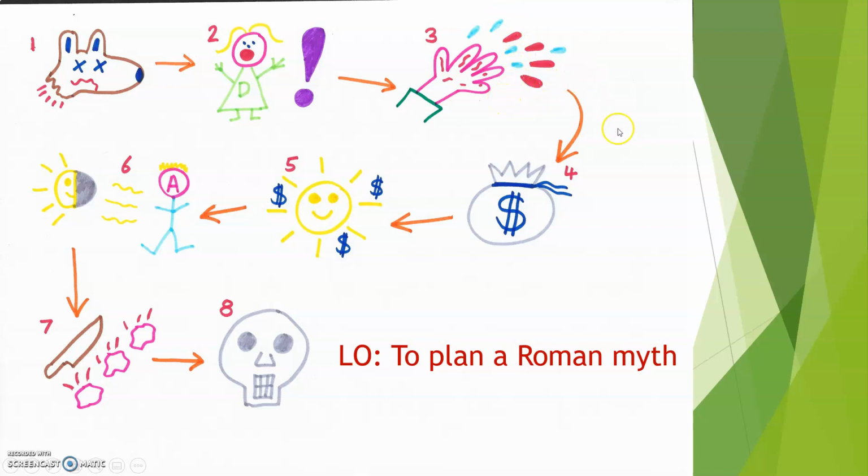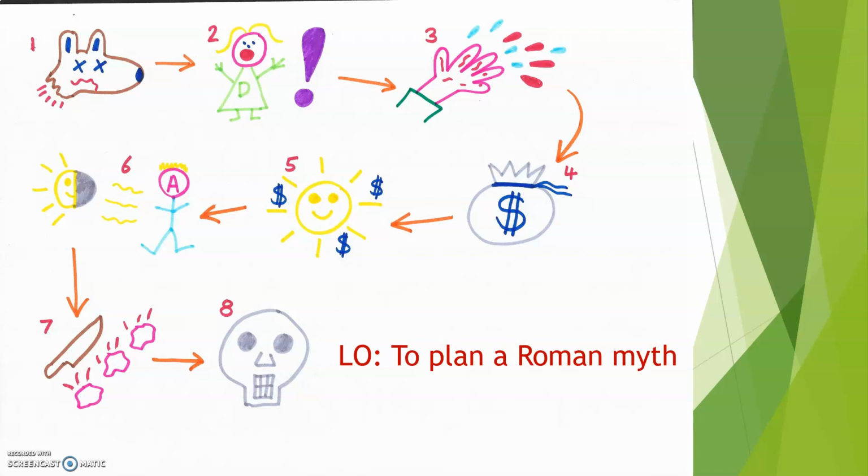So when he's run out of soap, he goes out and steals money to buy even more soap. But he still runs out of money, so he tries to sell the sun itself to buy more soap. Apollo finds out about this, and he's really annoyed about it, so he disguises the sun as the moon so it can't be sold. Then our main character is so desperate for money, he starts cutting lumps of himself off to sell his flesh, and when everyone comes along at the end, he's cut himself up so much that he is now a skeleton.